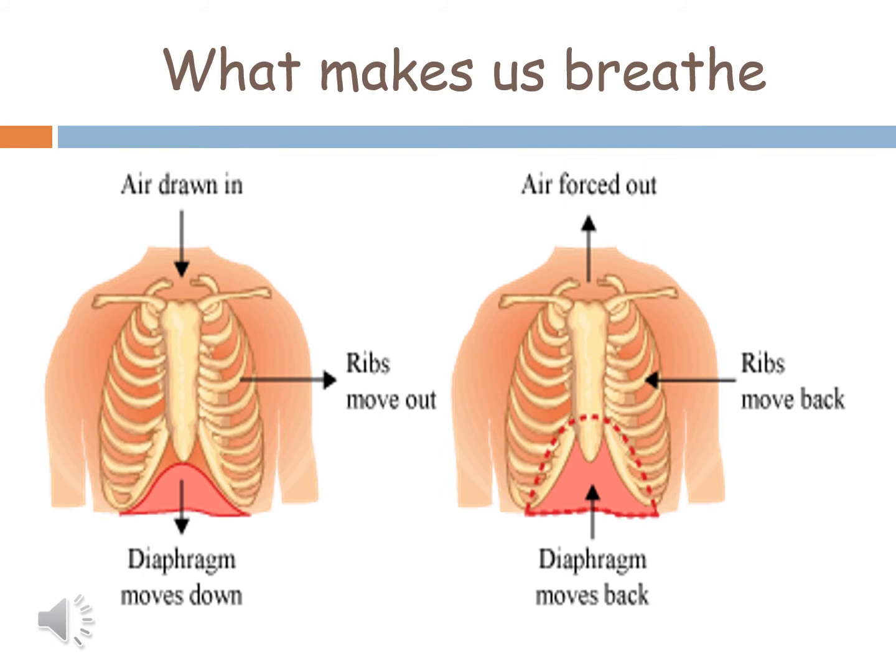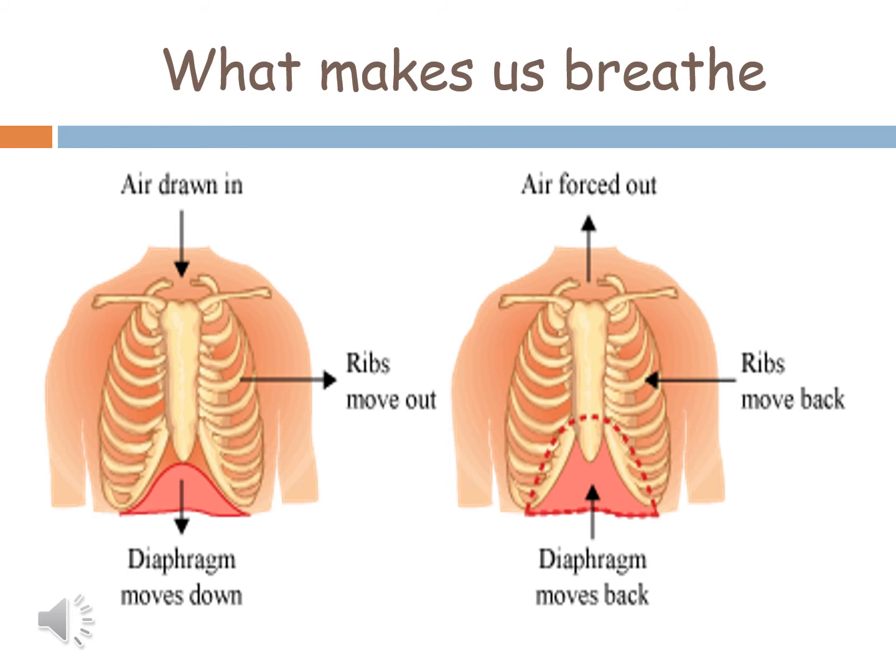Okay, and this upward and outward movement of the ribs and the downward movement of the diaphragm increases the space in the chest cavity, and the chest cavity becomes larger and the air enters the lungs. So the lungs get filled up with air and expand. So this is how inhalation occurs.